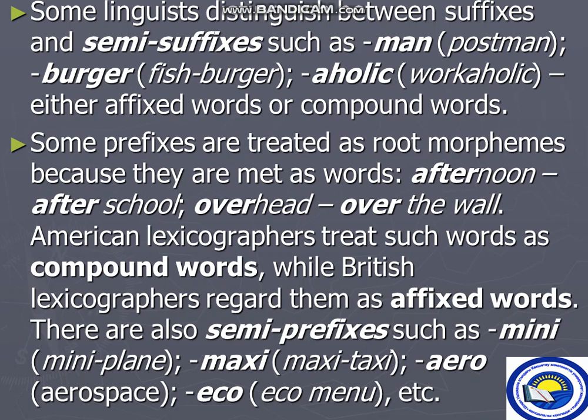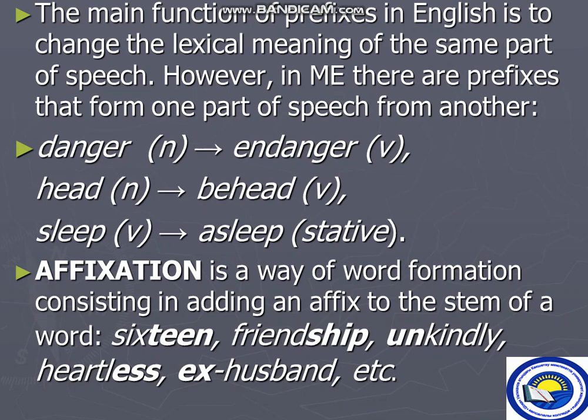There are also semi-prefixes such as mini, mini-plane, maxi, aerospace, eco-menu, etc. The main function of prefixes in English is to change the lexical meaning within the same part of speech. However, in modern English, there are prefixes that form one part of speech from another: danger, endanger; head, behead; sleep, asleep. Affixation is a way of word formation consisting in adding an affix to the stem of the word. Examples: friendship, unkindly, heartless, ex-husband, etc.